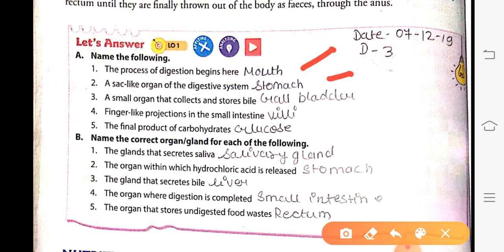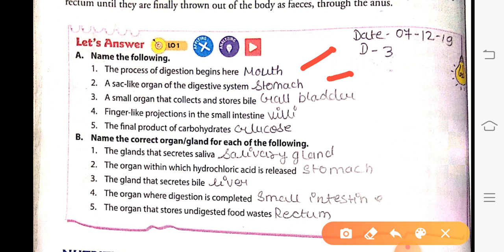Finger-like projection in the small intestine. I have taught this in previous classes. What is a finger-like projection called in the small intestine? The finger-like projections in the small intestine are called villi. Next, the final product of carbohydrate. The final product of carbohydrate is glucose.